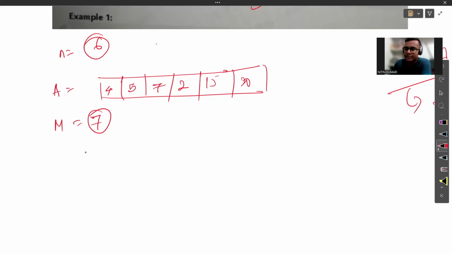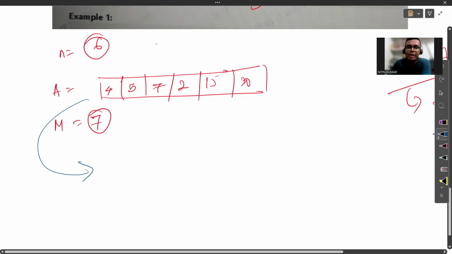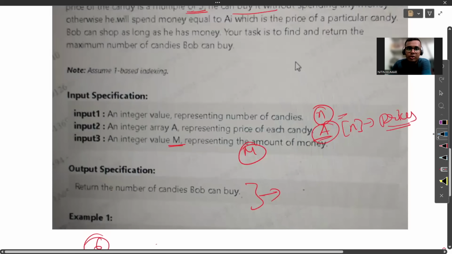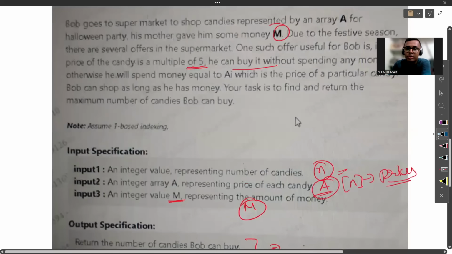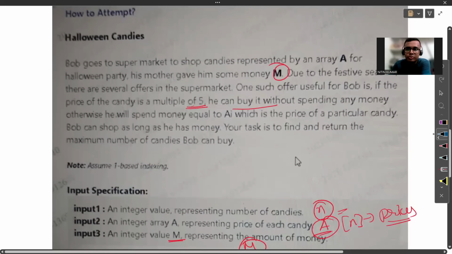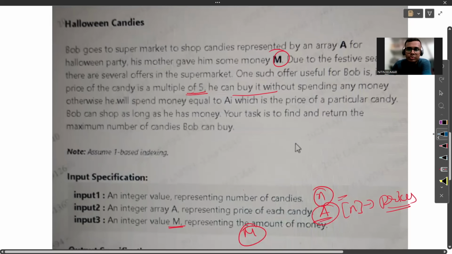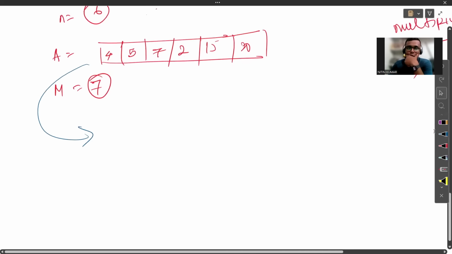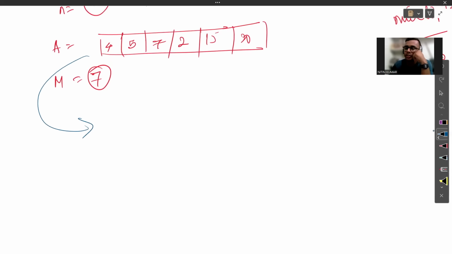Pretty simple question, I would say. This is a general thinking problem. So let's implement it here. What is the logic now?